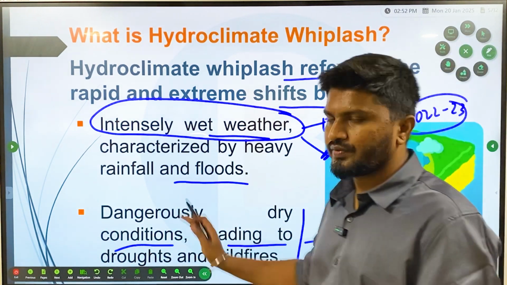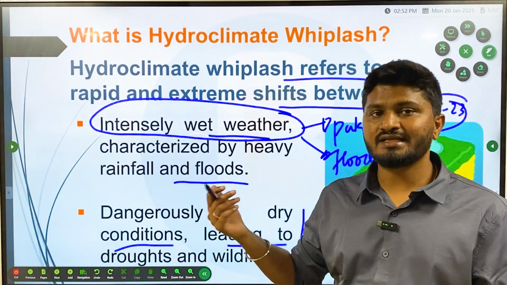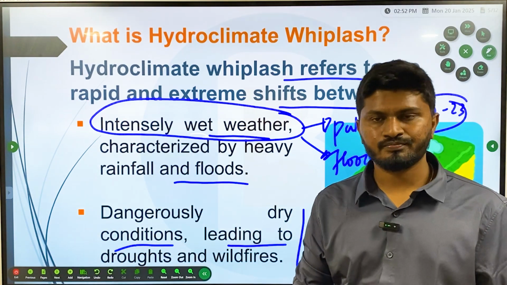So, a very important topic. It can be asked in UPSC mains, and there can be questions on it even in the coming interview also.